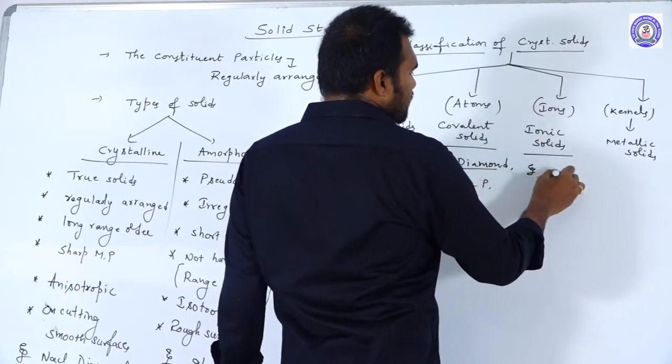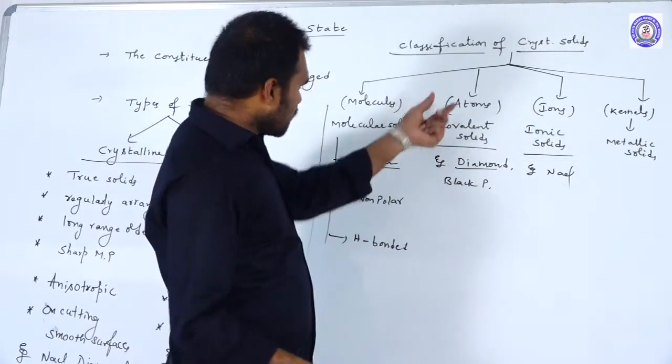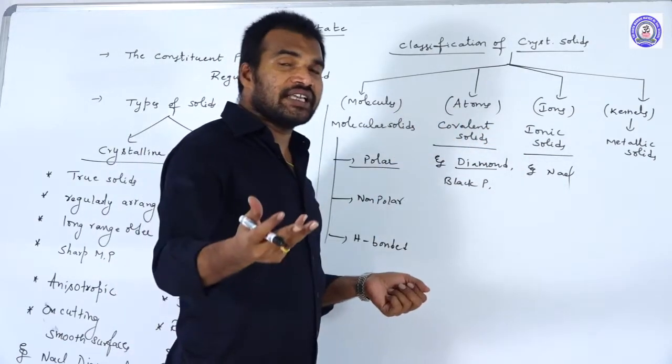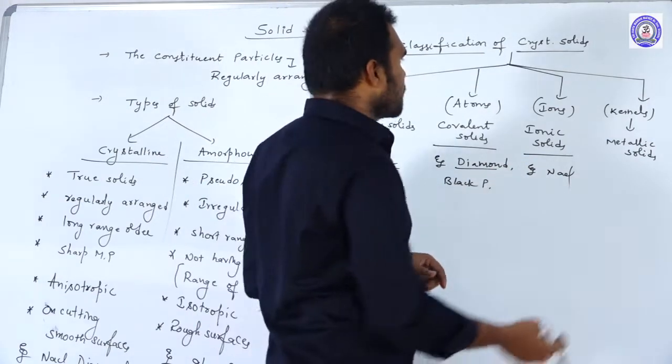Next one, ions. For ions, the best example is NaCl. So what are the interactions here? Ionic interactions. Then here in between the atoms, which interactions are present? Covalent interactions are present, whereas here ionic interactions are present.